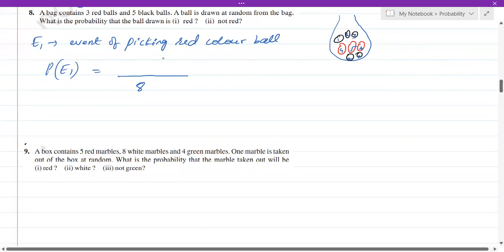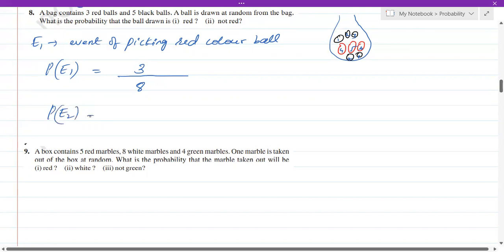Now, the probability of choosing a red color ball. How many red color balls are there? Only 3, right? So 3 out of 8. Out of 8 balls, you might take 3 balls, isn't it? So P of E1 is 3 by 8.